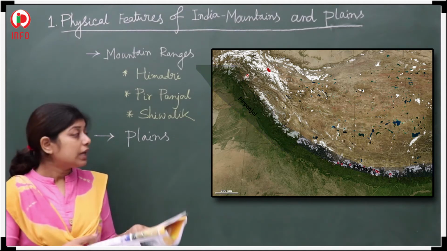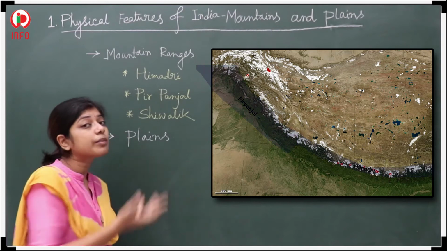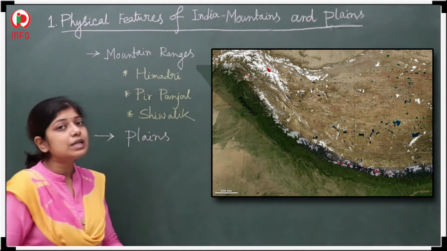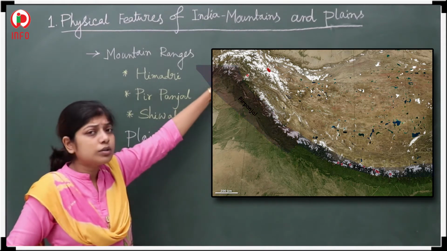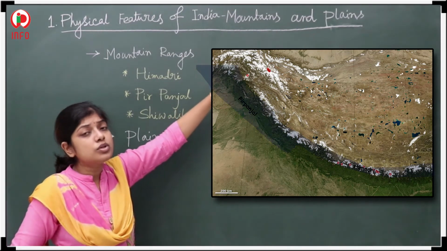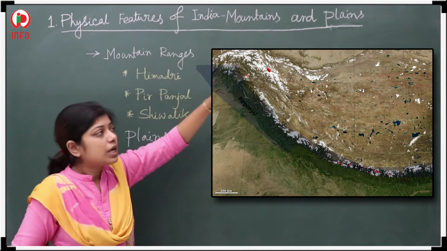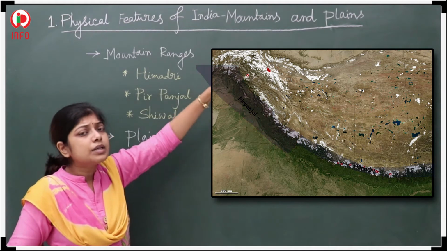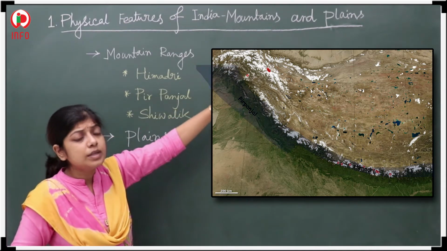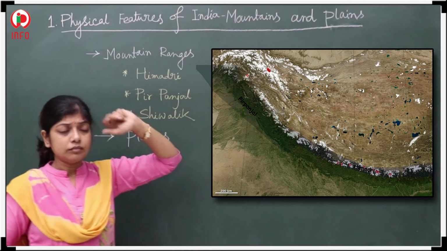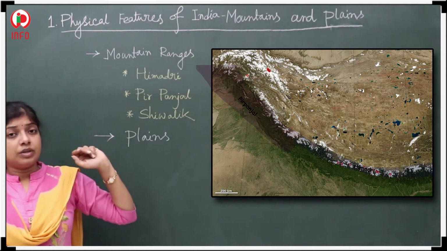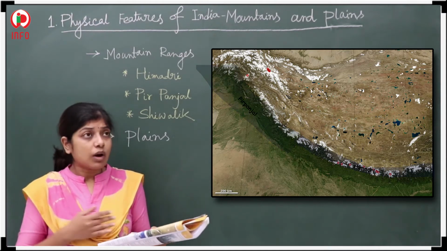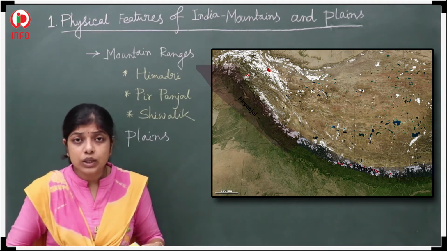And if you see its geographical location, I have told you the Himadri is located at the northmost of the Himalayan range, and the Pir Panjal is a little bit southern portion of the Himadri. Is it clear?